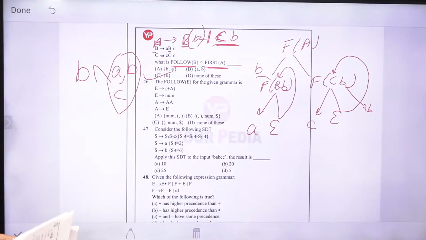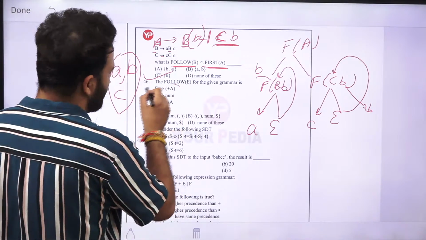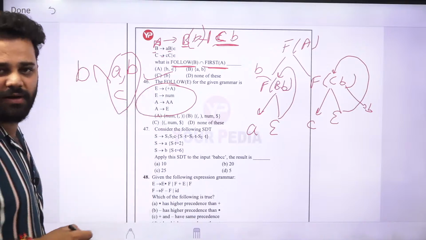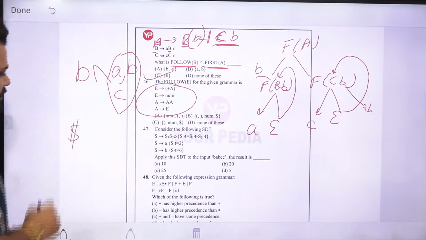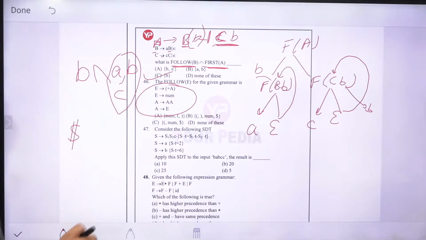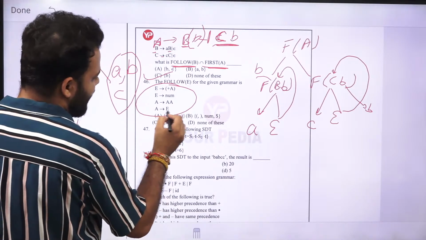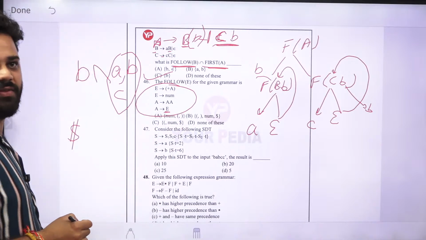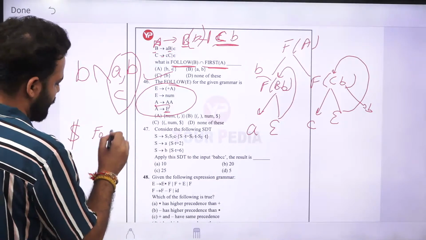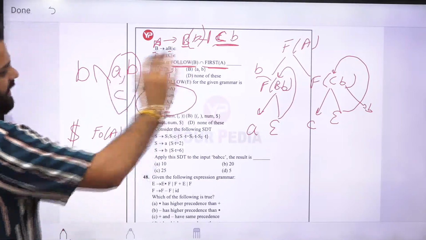Now next is the 46th question. It is saying follow of E in this grammar. Now follow of E. First of all, E is the starting symbol, so dollar will be the follow of E. One thing is here. Next, follow of E will give you at, and the right side follow of E is here. So you have to find follow of A also. Now we will see where A comes in this.